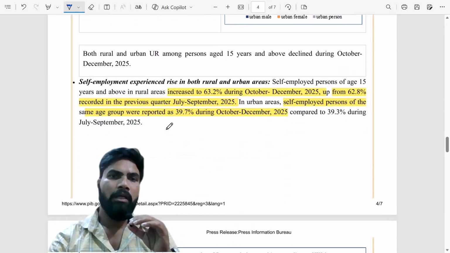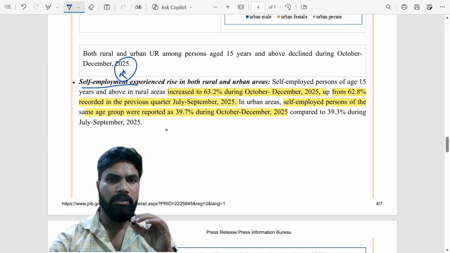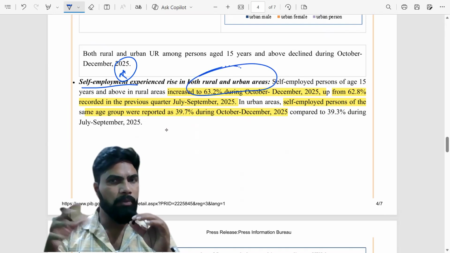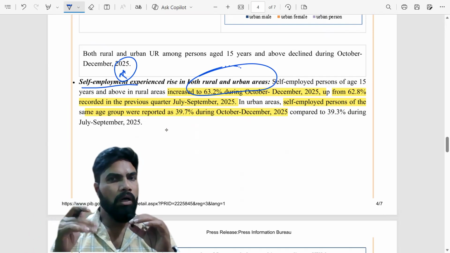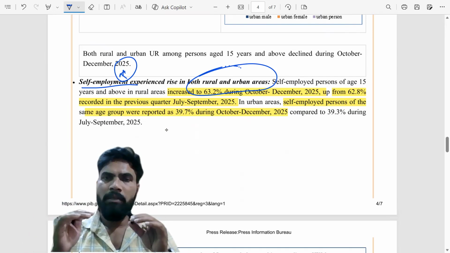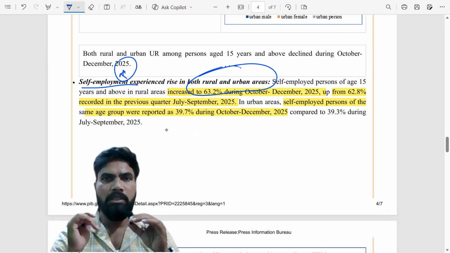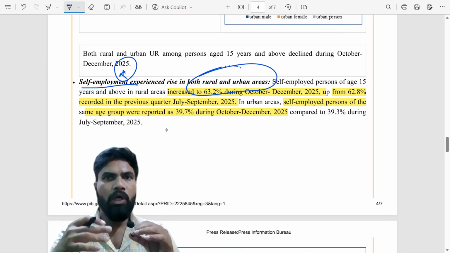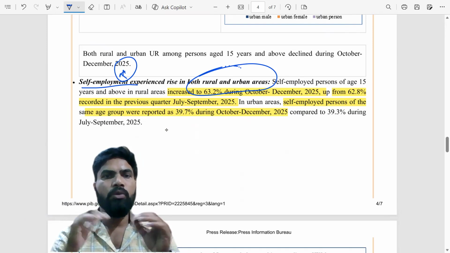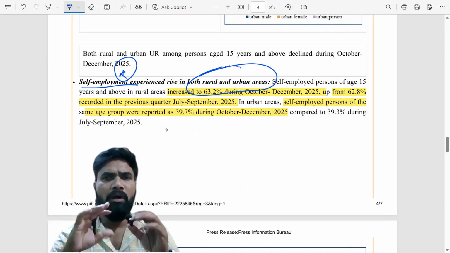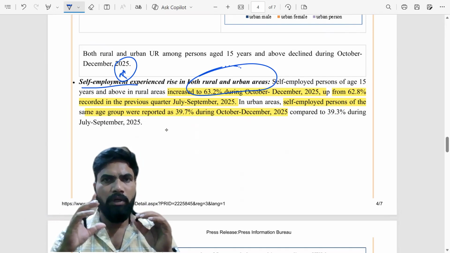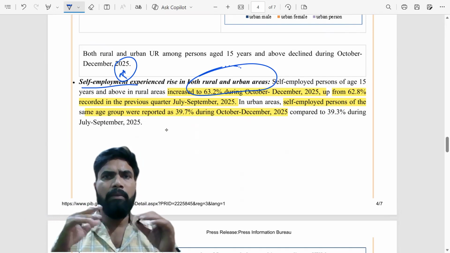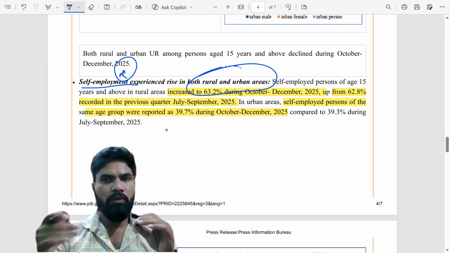Okay. Then another important feature or data is that self-employment experienced a rise in both rural and urban areas. You see, many people are there in our country who are running a small business, and they are the owners of the business, and they are also the workers in the business. Those people are called self-employed. One peculiar feature of our economy is the high presence of these self-employed workers. Okay, that you will see in the data.